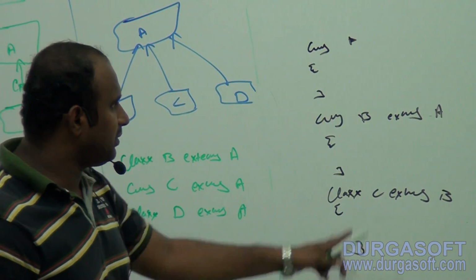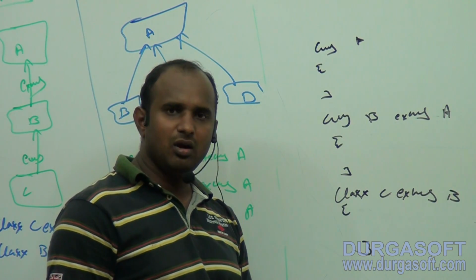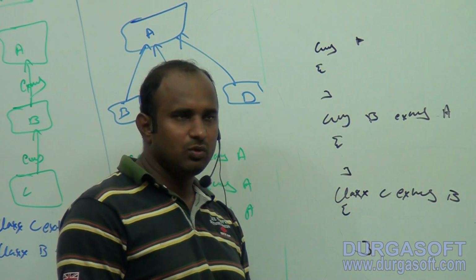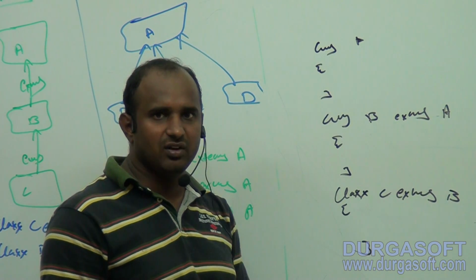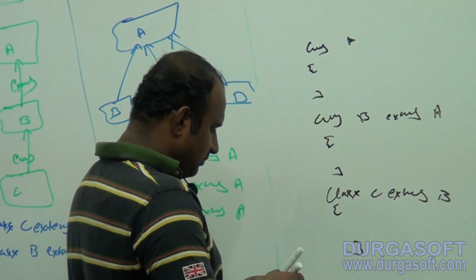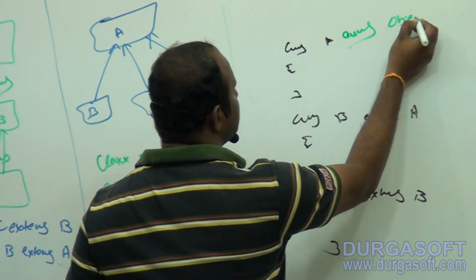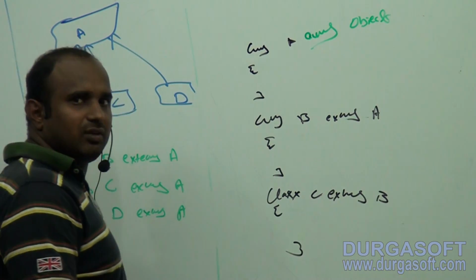B class. Father of B? A class. Father of A? If you are not extending any class, Object class becomes the father. So internally, A extends the Object class.